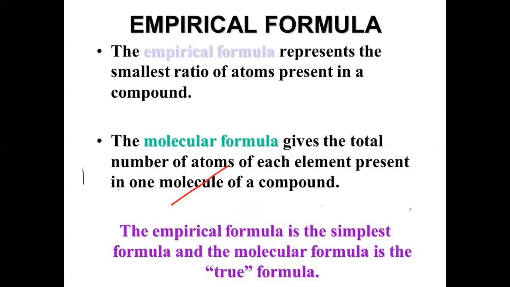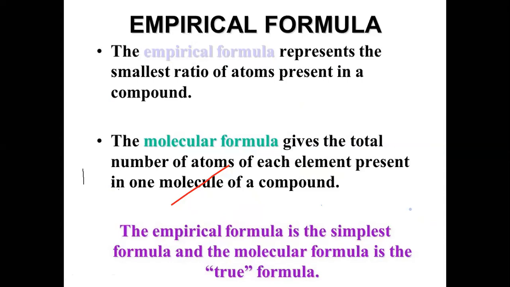Now, what is the empirical formula? Students, we have discussed in detail what the molecular formula is, but what is basically the empirical formula? The empirical formula is derived from the molecular formula. The empirical formula represents the smallest ratio of atoms present in a compound.